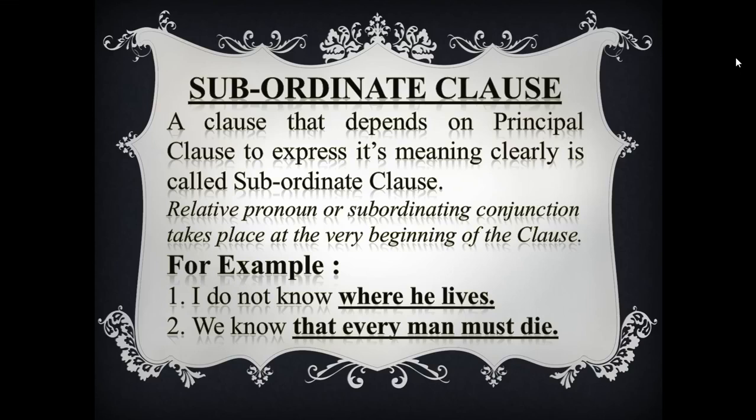If you delete the first portion, we know, and if someone says that every man must die, then the meaning is not clear. But when someone says, we know that every man must die, then the meaning is clear. Okay, so I think subordinate clause is clear to you.